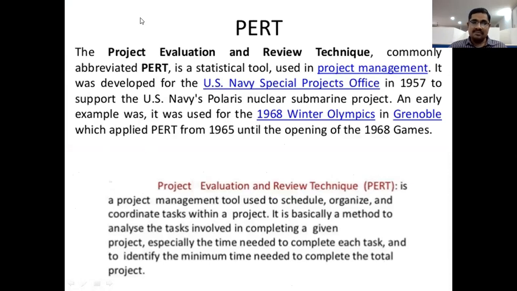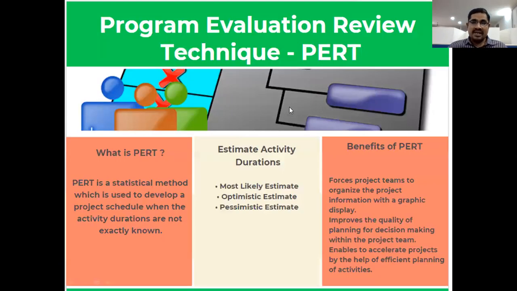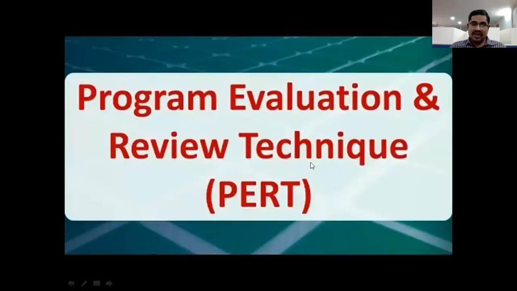This type of technique is called the Program Evaluation Review Technique or Project Evaluation Review Technique. It is a statistical method, so remember this. It uses most likely, optimistic and pessimistic times. It is used for very large, huge contracts and non-repetitive contracts.